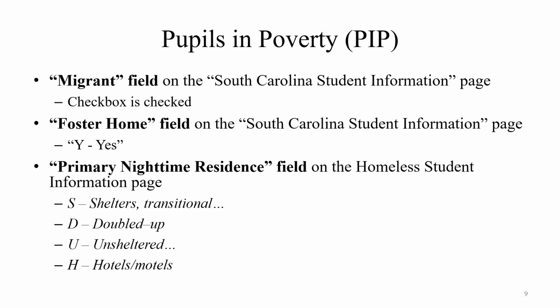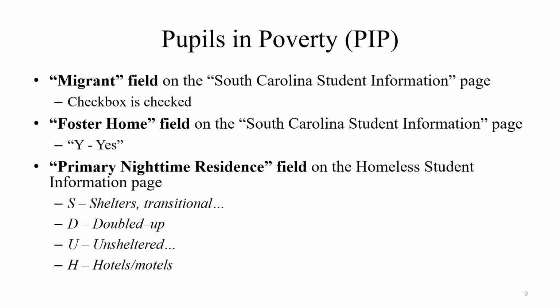There are a couple of PowerSchool fields which, if coded a certain way, will trigger Pupils in Poverty or PIP funding. If the migrant field on the South Carolina Student Information page is checked for a student, that student will receive PIP funding. If the foster home field on the South Carolina Student Information page is set to Y, a student will be funded for PIP. And if the primary nighttime residence field on the Homeless Student Information page is set to S, D, U, or H, the student will receive PIP funding.